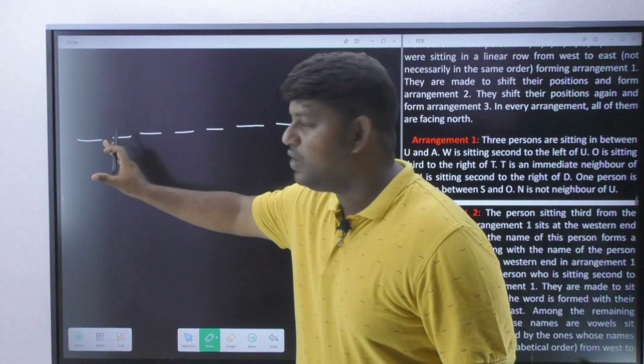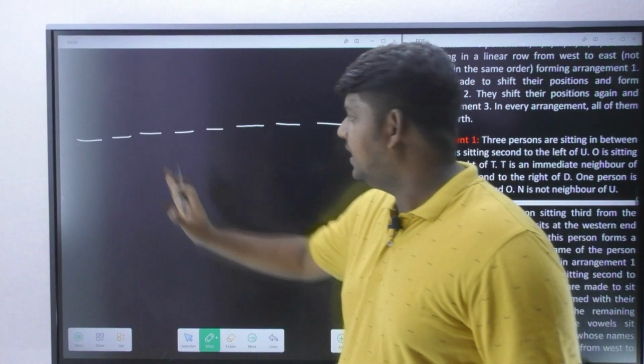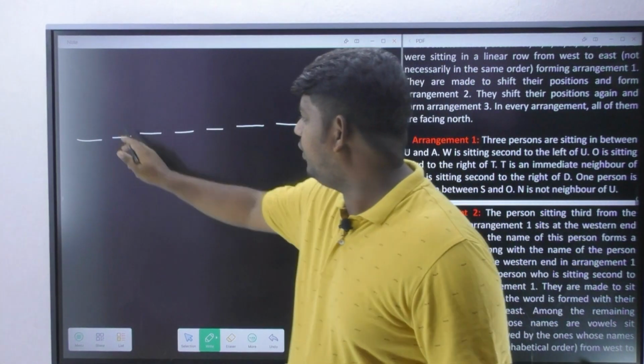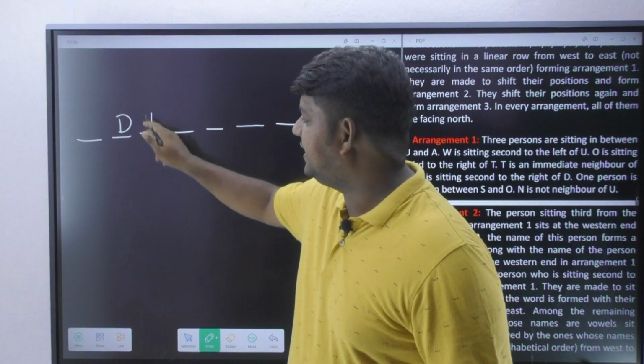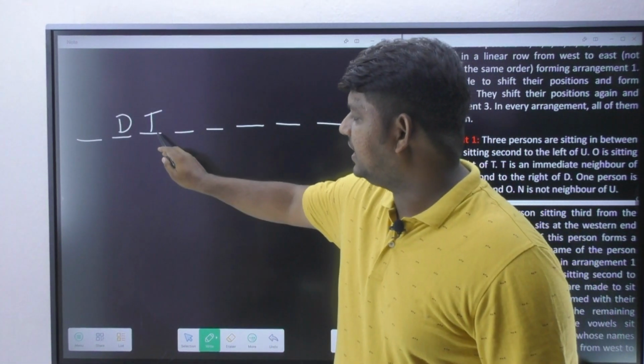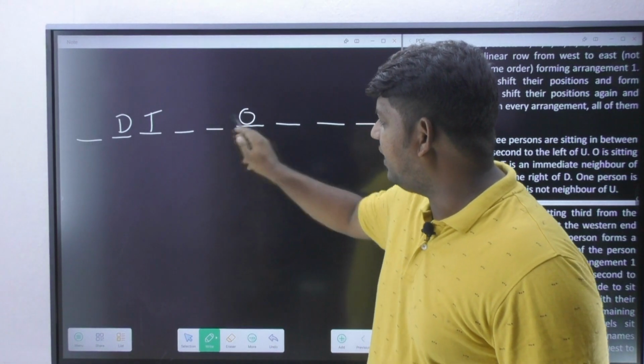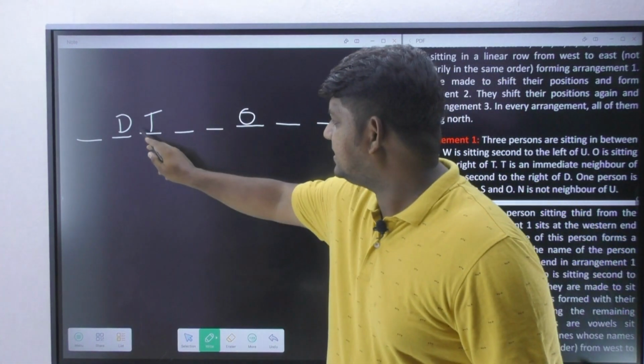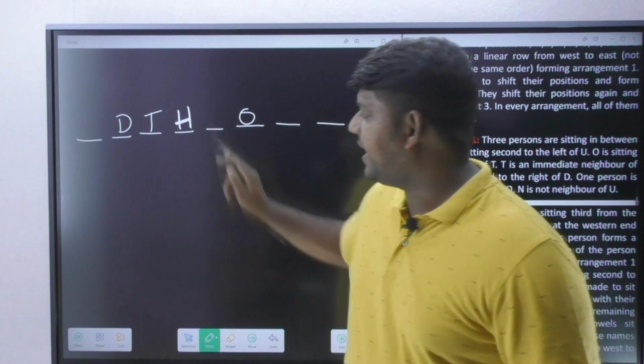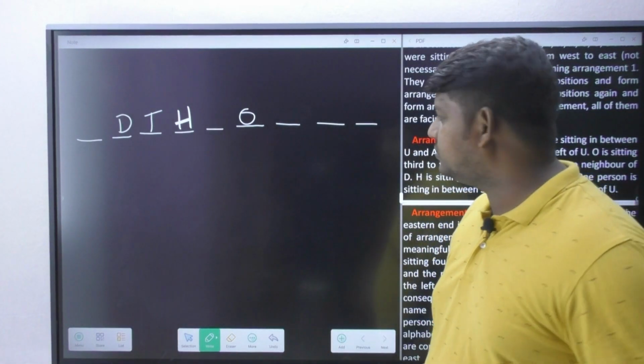Now I'm just going to arrange those persons. I'm just asking them to move a bit. If I place D here, T is going to come. T is the third right, 1 2 3, I have to bring O. D is the second right, I have to bring H. Correct? I understood the information.